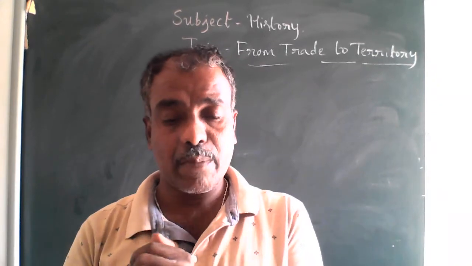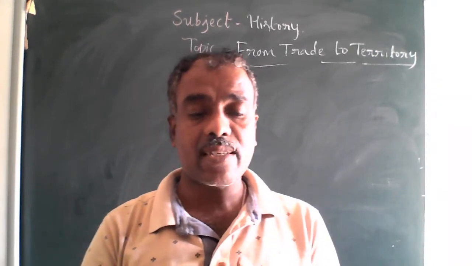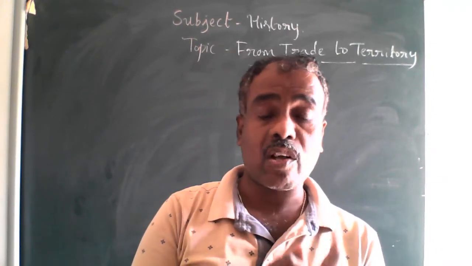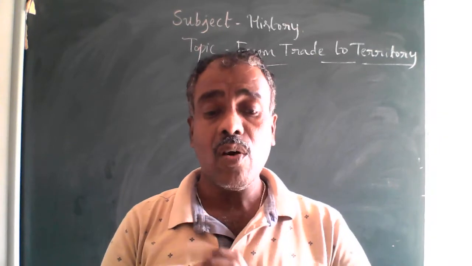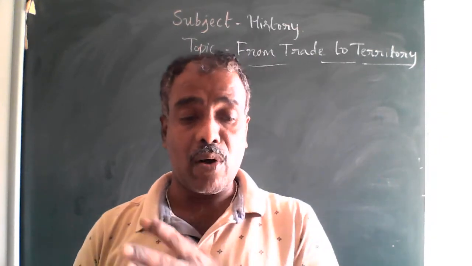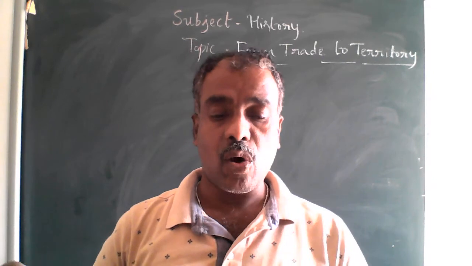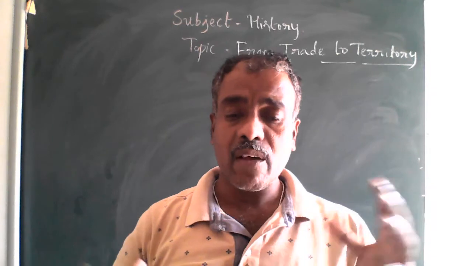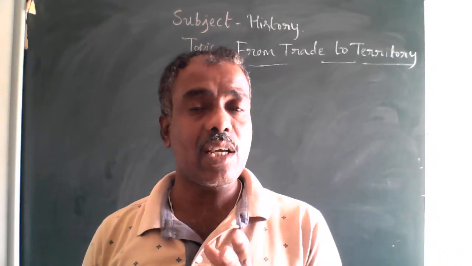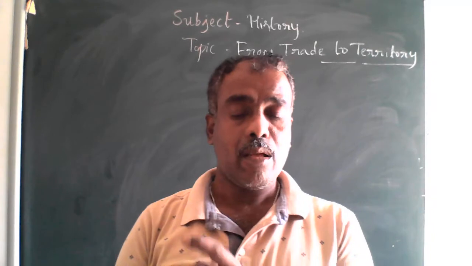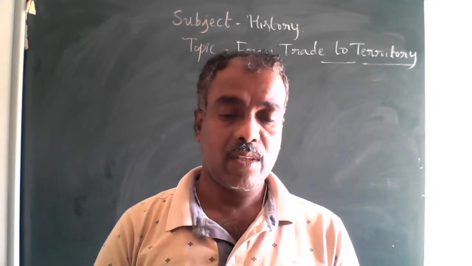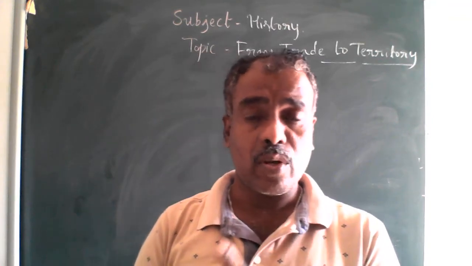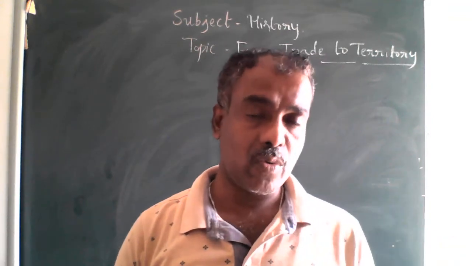how the British people originally came as a small trading company and how they were reluctant to acquire territories, and also how they came to be masters of a vast empire. All those things we are going to cover in this chapter. All of you know, dear students, that Aurangzeb was the last powerful Mughal ruler.